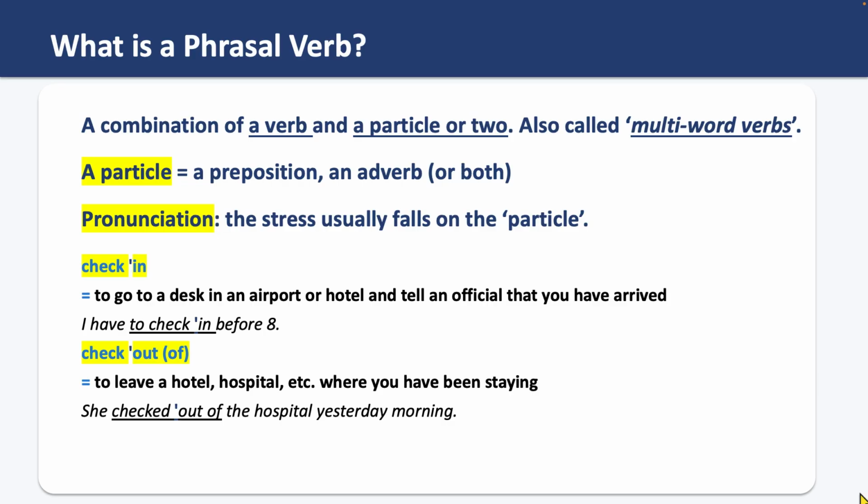So, in that definition, we have specifically mentioned that a phrasal verb is a combination of a verb and 1 or more particles. What is a particle? In a phrasal verb, a particle can be a preposition, an adverb, or both a preposition and an adverb. And now that we have mentioned particles, by the way, remember that in the pronunciation of phrasal verbs, the stress usually falls on the particle, on that preposition or adverb, one of them.